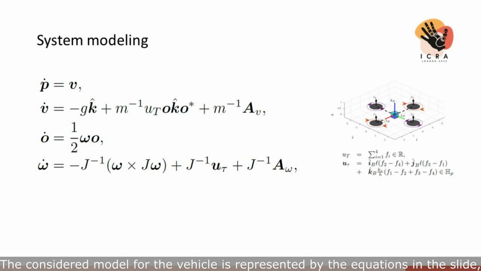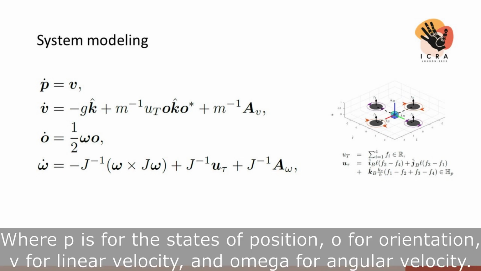The considered model for the vehicle is represented by the equations in the slide, where P is for the states of position, O for orientation, V for linear velocity, and omega for angular velocity.